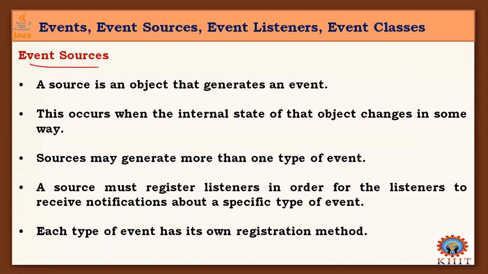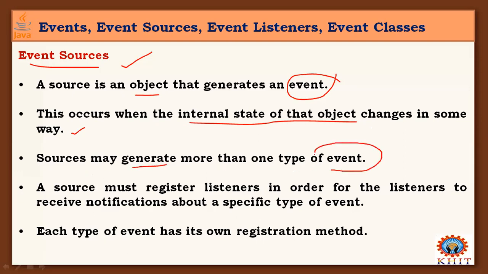And coming to the event sources, in the previous part we listed the ways events can be generated. Here, a source is an object that generates an event, right? This occurs when the internal state of an object changes in some way. Sources may generate more than one type of event, and I will show you in the list how these sources possibly generate these events. A source must register listeners in order for the listeners to receive notification about a specific type of event. Each type of event has its own registration method.